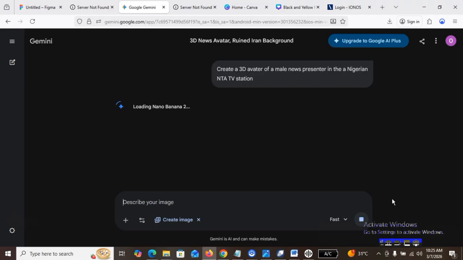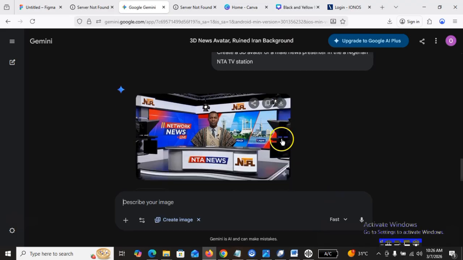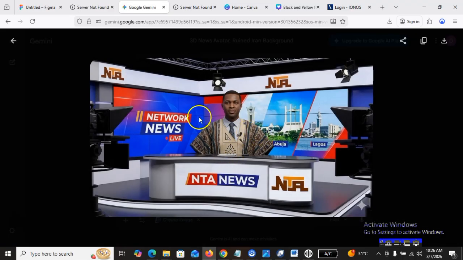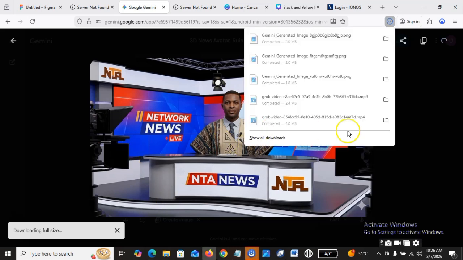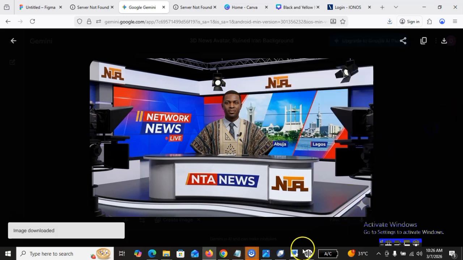With these particular images that we have, I'm going to use them to generate 3 different scenarios. As we move on, we are going to be upgrading in how to make use of these 3D avatars. Alright, this is a perfect one. This is very perfect. I didn't even mention the dressing and everything. It automatically knows that it's NTA and a Nigerian station, so it customizes everything to be Nigerian. As you can see, Gemini is very smart, so that's a good one. That's all for now.